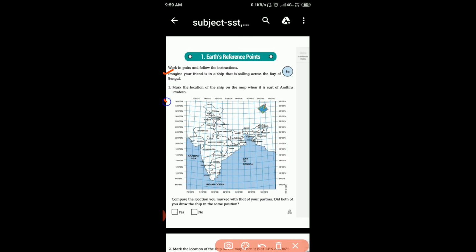Now, first, mark the location of the ship on the map when it is east of Andhra Pradesh. So, students, first of all, we search where Andhra Pradesh is. Andhra Pradesh is here. So, what is the question? Mark the location of the ship on the map when it is east of Andhra Pradesh. East of Andhra Pradesh is here, north and east is this. East.